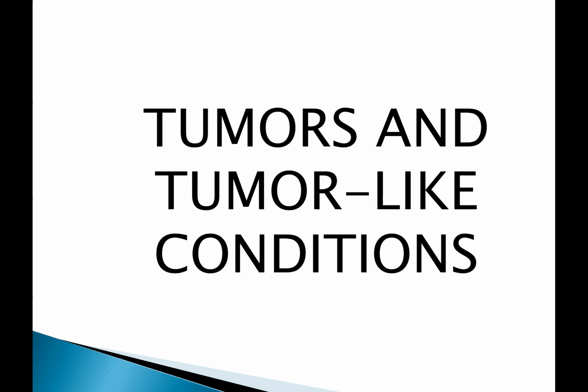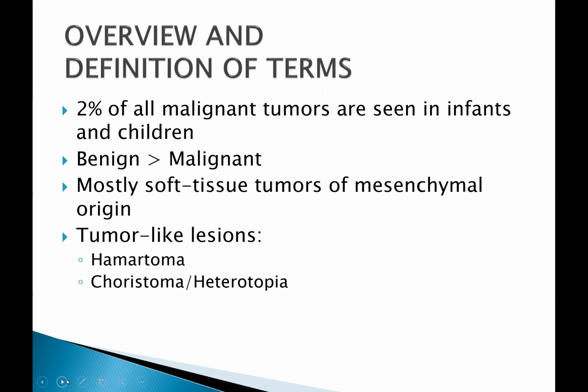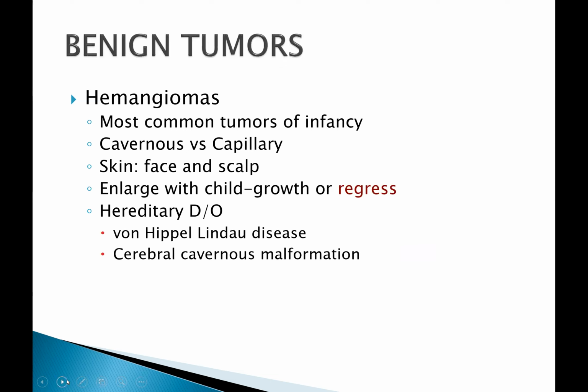Okay, so I'm going to continue the topic and I'm going to discuss this time tumor and tumor-like conditions. The first entity that was described in the book is the group of benign tumors, then it is followed by the malignant tumors. For the benign, we have here hemangioma. Hemangioma is a tumor of vascular origin.